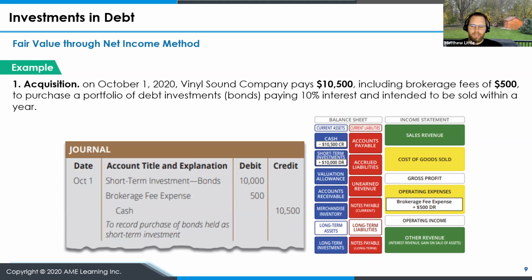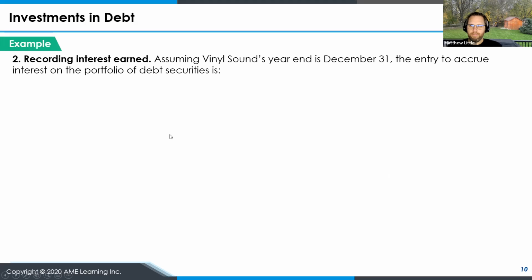You can see on the right-hand side of the screen the categories of impacts. Our cash goes down in current assets, short-term investments goes up, and then we have a brokerage fee expense on our income statement.